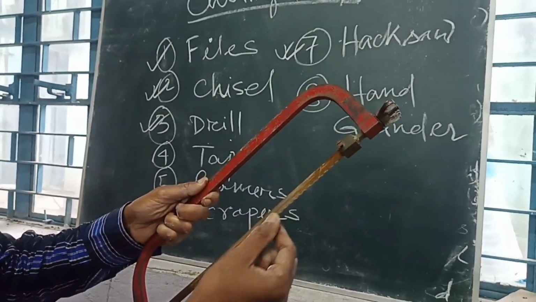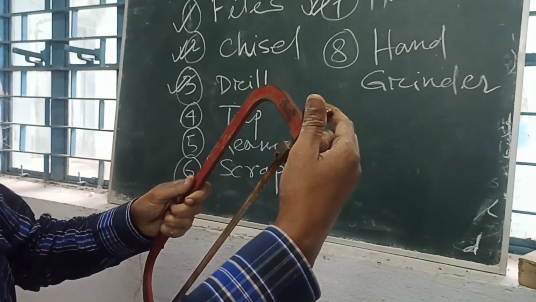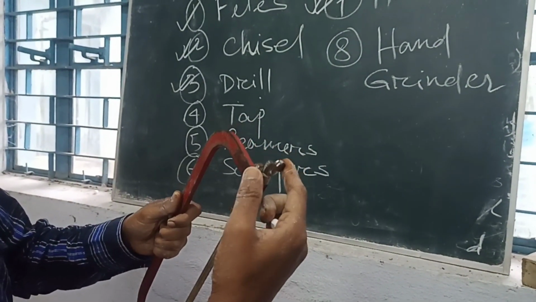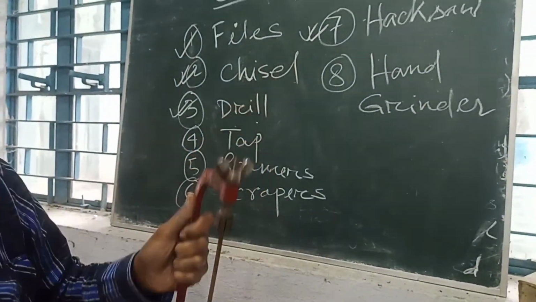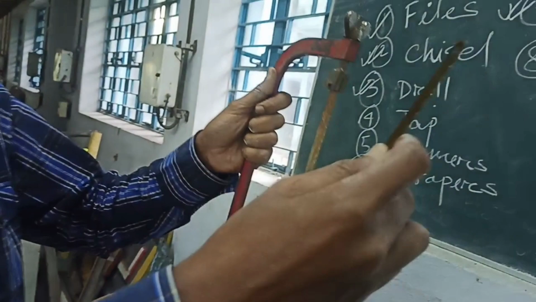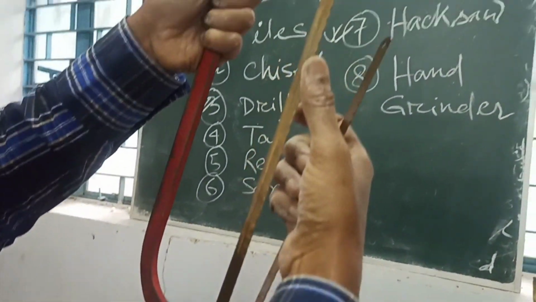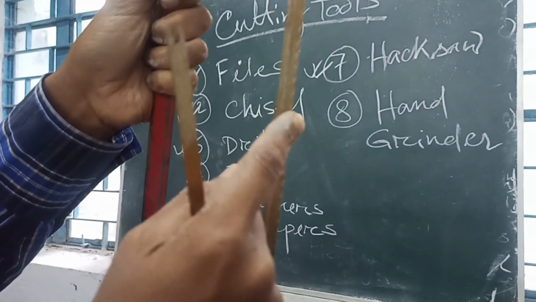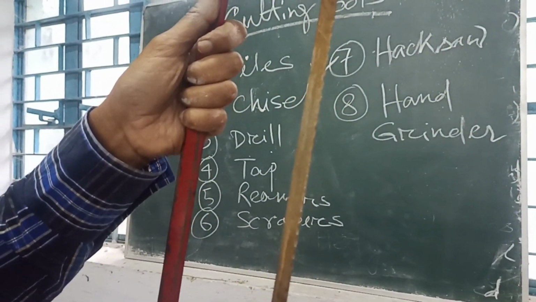Here is the blade on a solid frame, and here is the tightening system by wing nut. The blade is a different part, it can be assembled with the frame, and here are the cutting teeth that can cut the metal or bisect the metal as required.